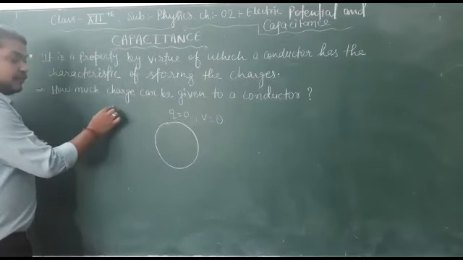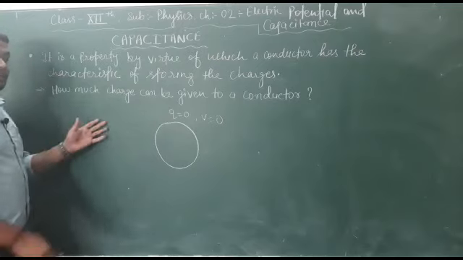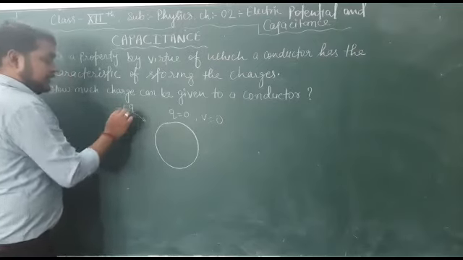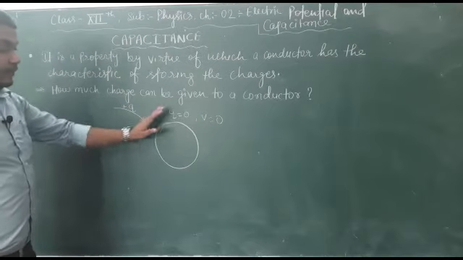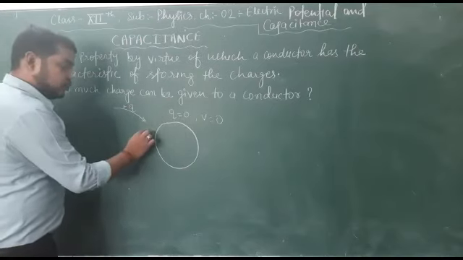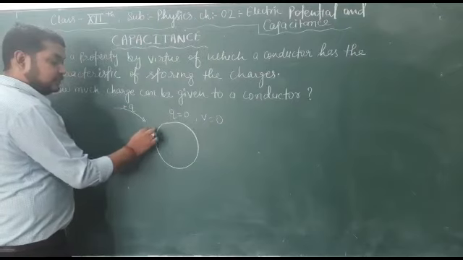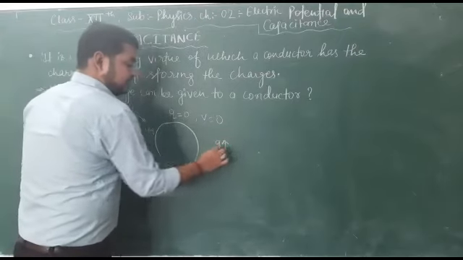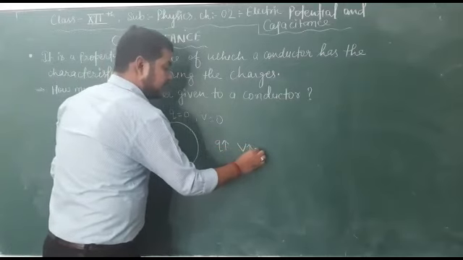Now from an external source, I just want to put external charges on it. Let's say plus Q charges are being put on the conductor. As I put charge, Q increases, and V will also start increasing.